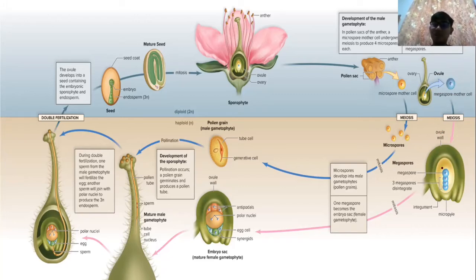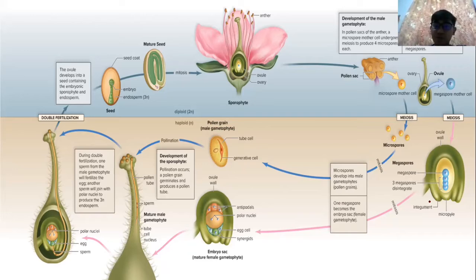Dia 1 je lah function. Function 1, 3 lagi tak function. Okey, lepas tu microspore develop into male gametophyte. Okey, so microspore ni dia akan mitosis. Lepas tu dia akan menjadi male gametophyte, which is pollen grain.